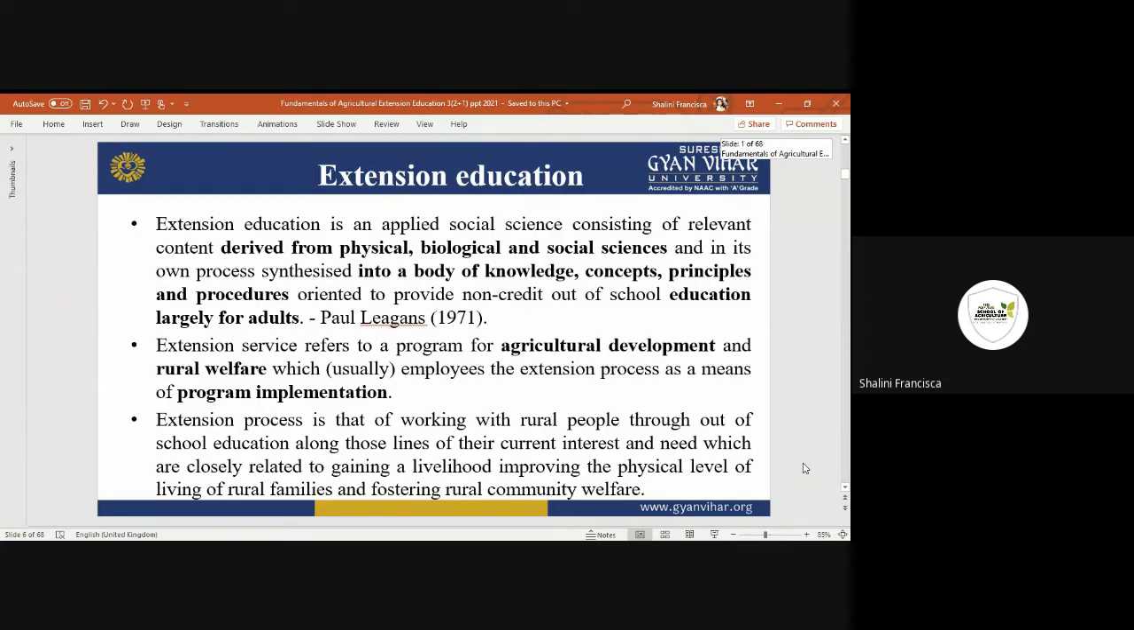Like Paul says that it is derived from physical, biological, and social science, and in its own process is synthesized into a body of knowledge, concept, principle, and procedure. So he always says that extension is not applying to only a particular field of science or a particular field of engineering or something. It's a basic social science.